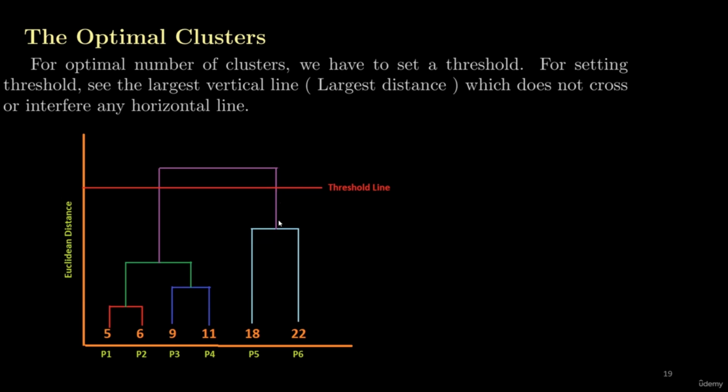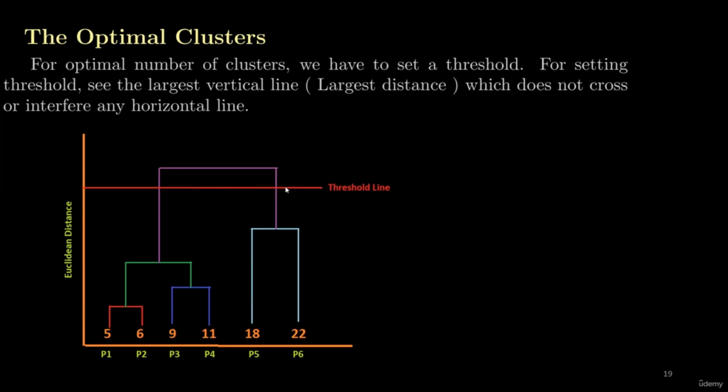So I have to set the threshold here. How to set the threshold? Draw a threshold horizontal line so that we can move across the dendrogram from start to end. So this is my threshold line. We select this vertical line because this vertical line does not cross or interfere with any horizontal line. So we select the threshold. After selecting the threshold, we have cut this dendrogram, and now we have this separate portion and this separate portion.